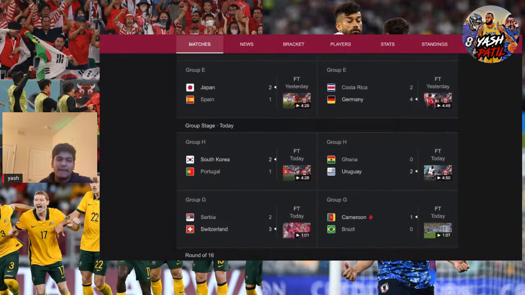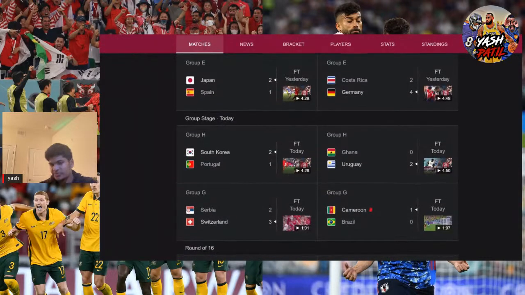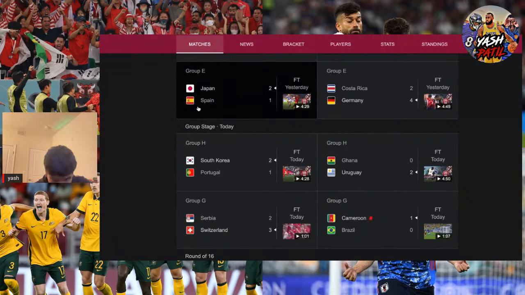Love to see it. Another underdog. Everybody expected this was the group of death. Everybody expected the two European teams, Spain and Germany, to go through, but nah, Japan is representing Asia well. They're going on to the next round, and then you have South Korea.